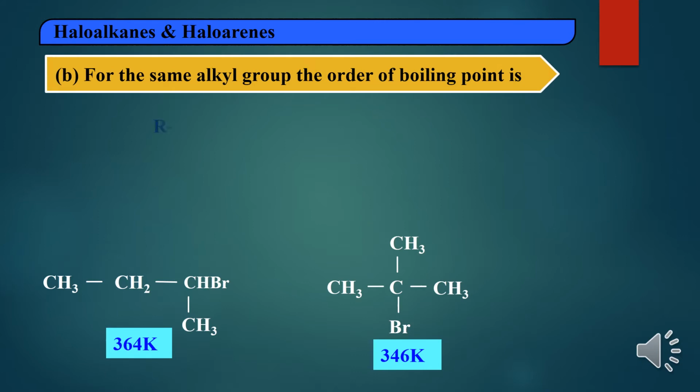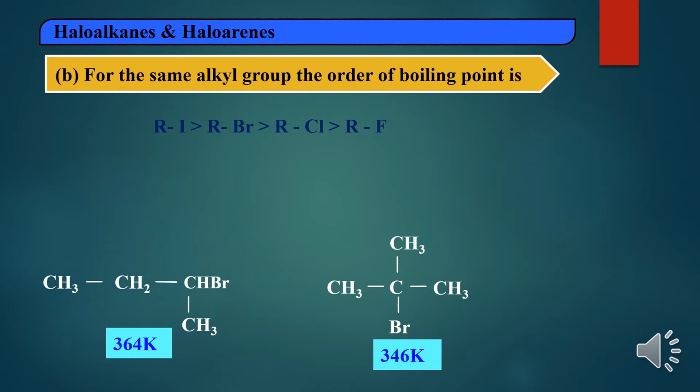Here one has more branching and one has less branching. Whichever has more branching has a lower boiling point or melting point compared to the straight chain or less branched chain. The first one, 2-bromobutane, is a straight chain. Then 2-bromo-2-methylpropane is branched. Branching decreases the surface area. That's why the boiling point or melting point also decreases. That's why 2-bromo-2-methylpropane has a lower boiling point or melting point compared to 2-bromobutane.